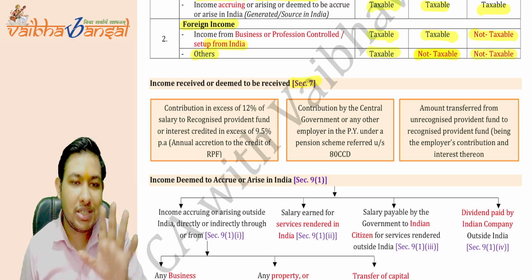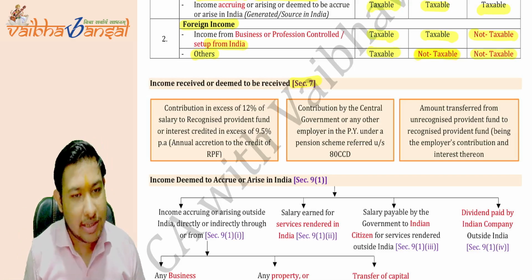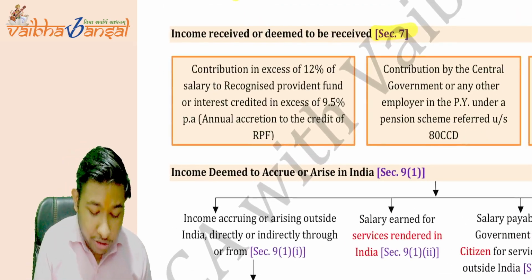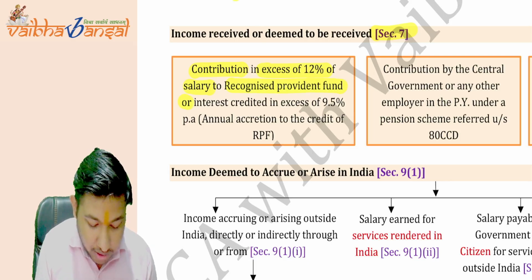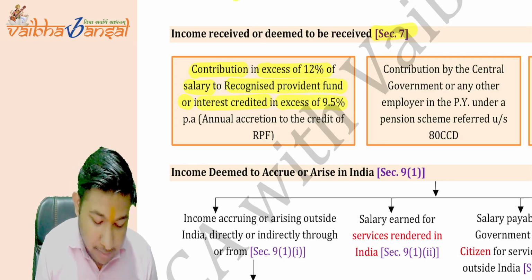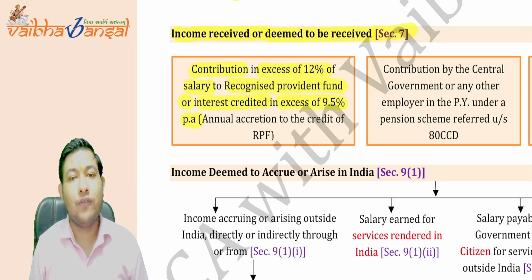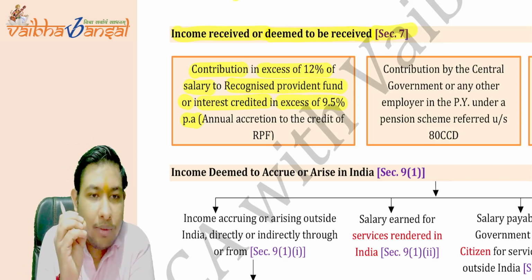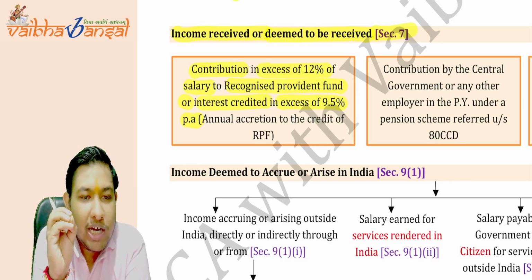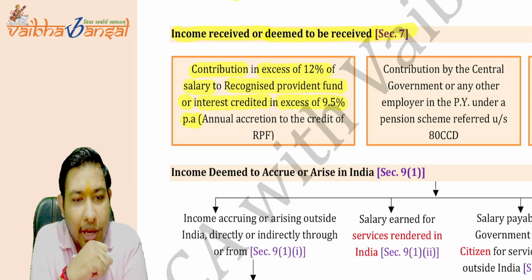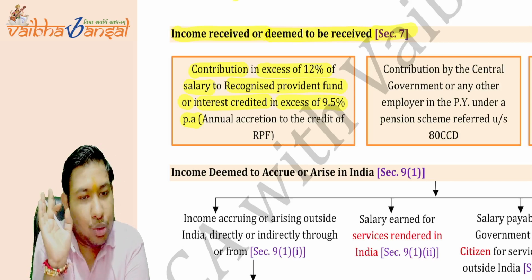Now coming to section number 7, what does it say? Just read and go through it. This is a read-and-skip type of section. Okay, contribution in excess of 12% of salary to recognized provident fund or interest credited in excess of 9.5% per annum will be income received or deemed to be received in India. What it says: if you are an employer and you are contributing to the recognized provident fund of an employee, the contribution up to 12% of the salary is allowed.